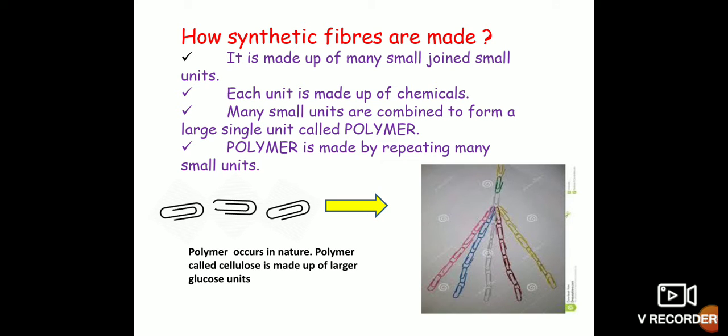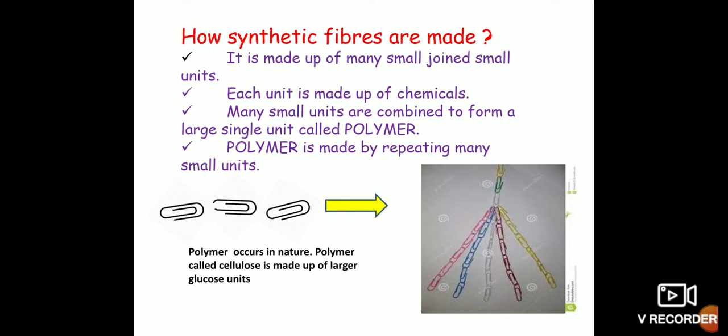How are synthetic fibers made? It is made up of small joined units. Many small units are combined, and they form a single large unit. Each unit is made up of chemicals. Many small units combined to form a large single unit is called a polymer.